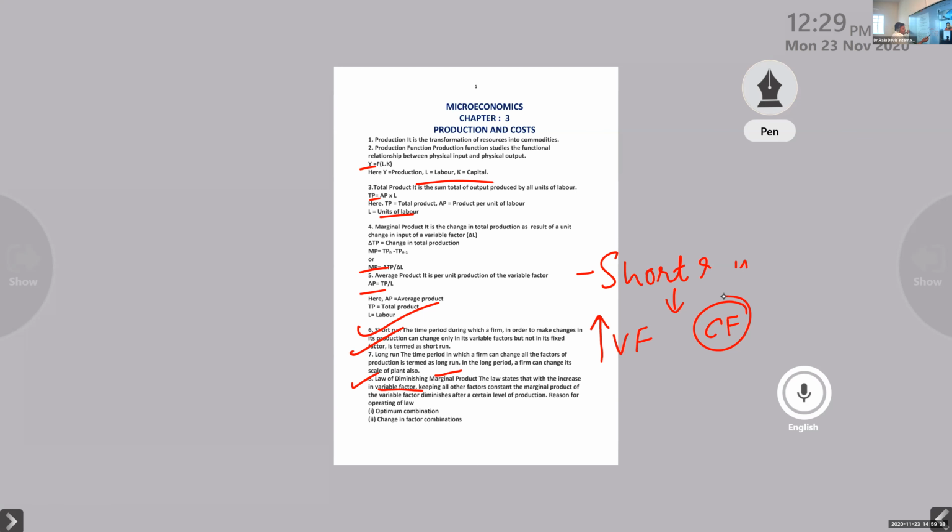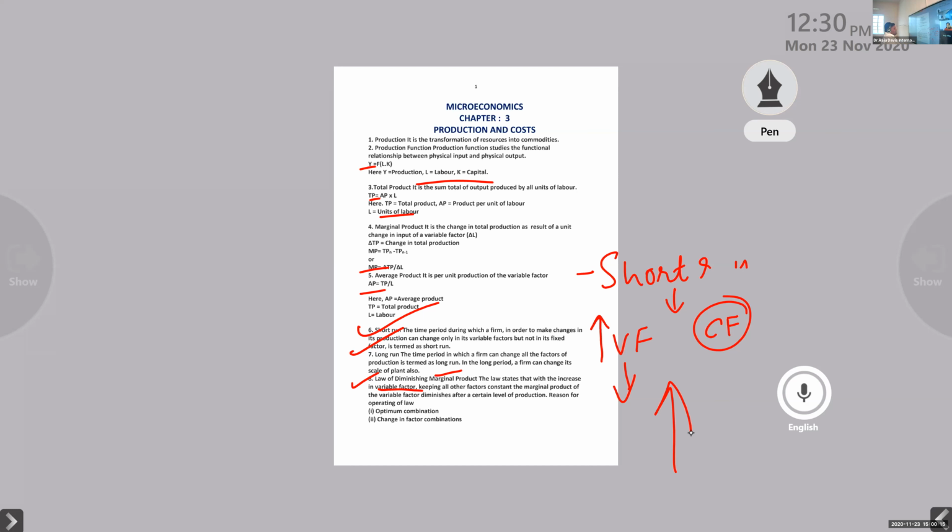So if the variable factor is increasing, we know that after some time the marginal product of the variable factor diminishes. In the first phase, the product will also increase. If you are making changes in the variable factor, will the production increase or decrease in the first phase? It will increase. It looks almost like the law of diminishing marginal utility. The first product will give us maximum satisfaction, right? Going to the second, the satisfaction level will decrease. Again for the third, it will decrease. Over time, by the fifth, there is no satisfaction.